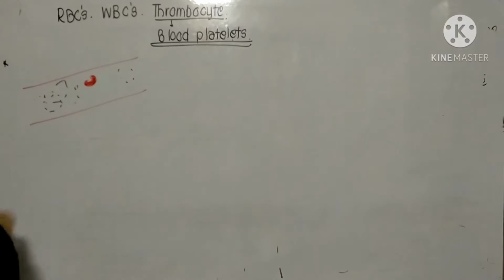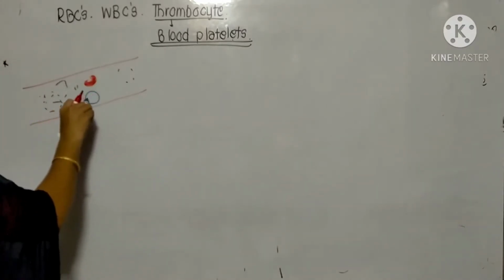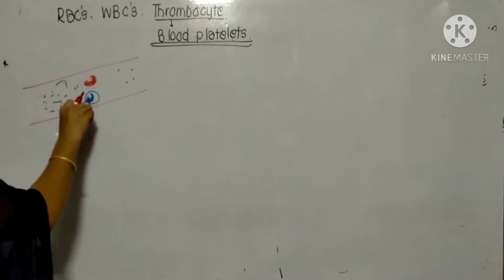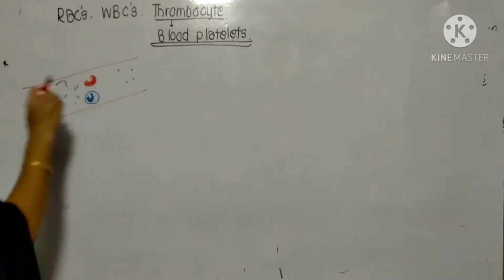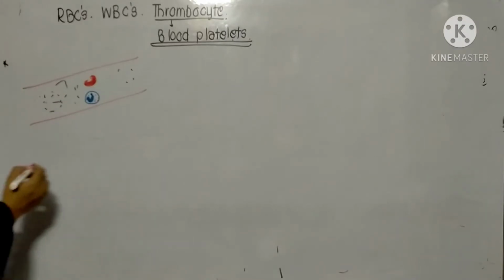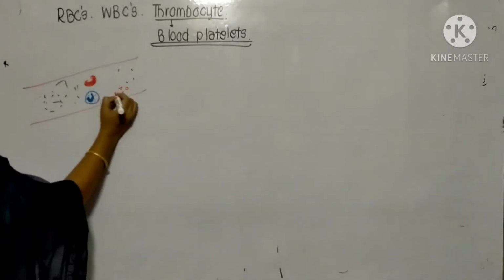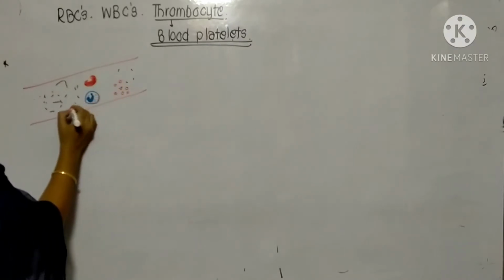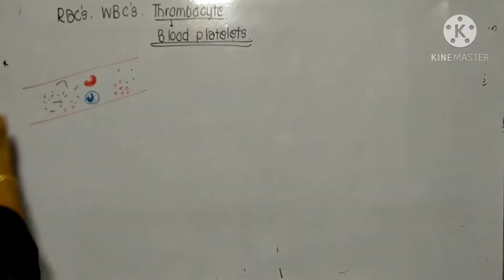Then the next one is the WBCs, which have a multilobed structure, like neutrophil, eosinophil, basophil. Now today we are going to study these blood platelets. These are very small in structure.